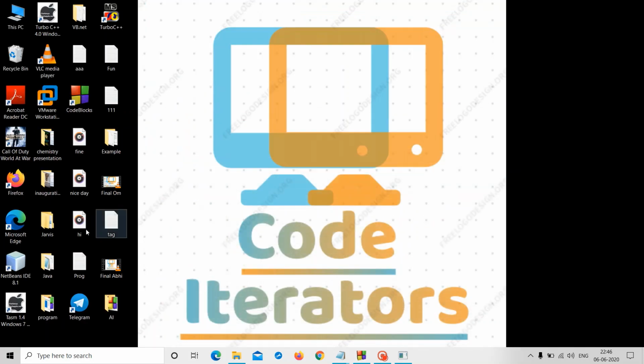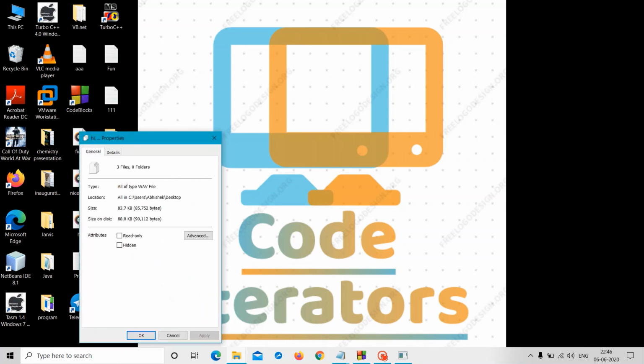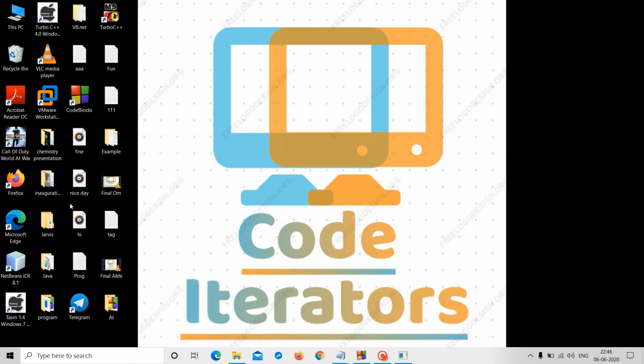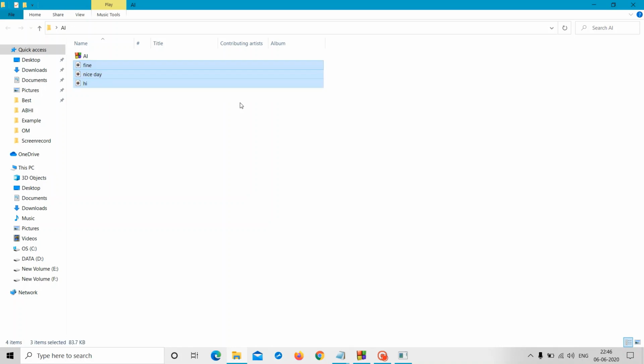So I have already made 3 audio files, and first of all I would like to tell that the audio file format should be .wav. Then only it will play the sound. So I will just copy these audio files and paste them in the same folder in which we have saved our program. So remember this point: paste these audio files in the same folder in which we have saved our program.